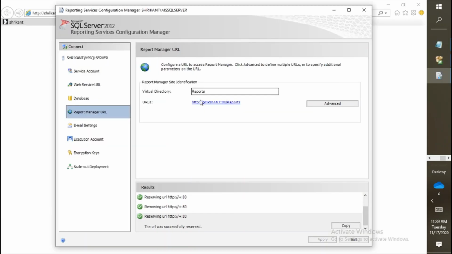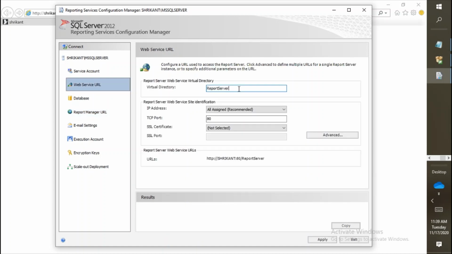So this is reporting manager, where we can access the reports, and in the report service URL you can see this is the reporting server URL. Only this thing is important. If you guys are feeling that this is quite difficult, then don't worry about that, just ignore it. Just try to understand this thing. Okay, go back and let's check out that link.